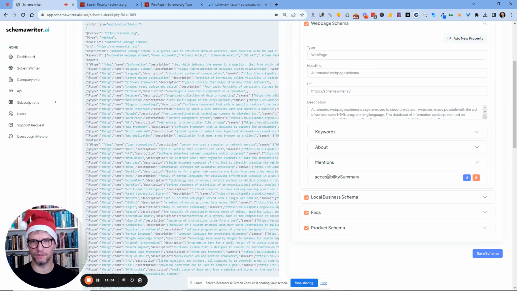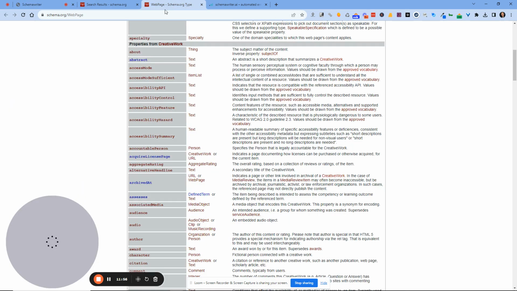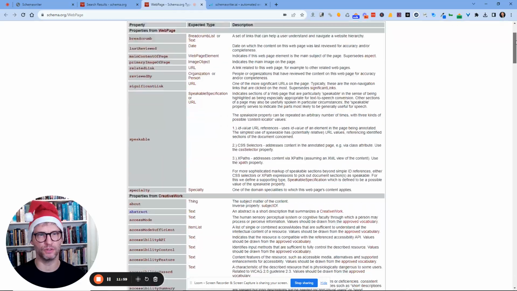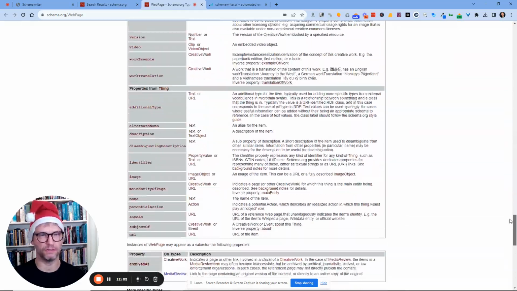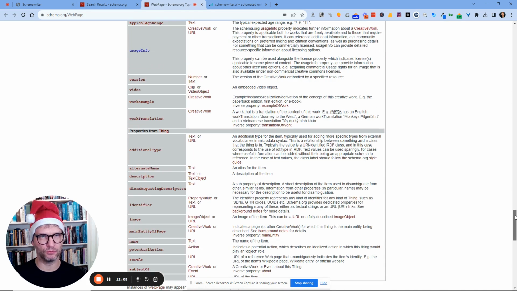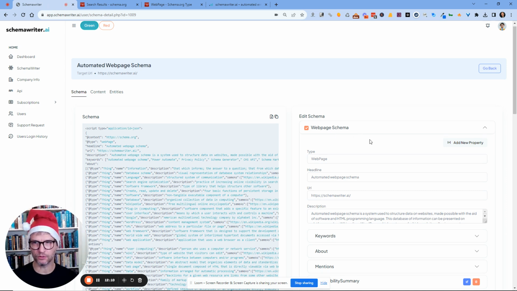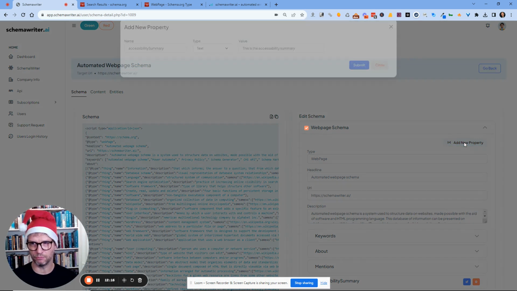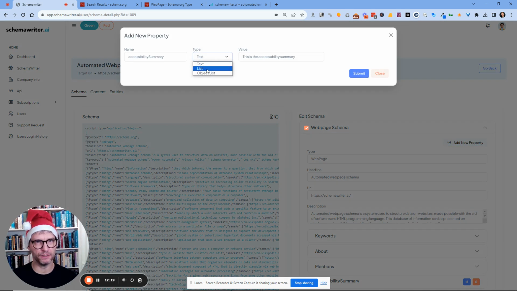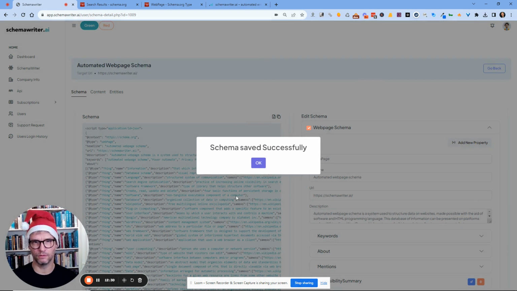So now I added the field, accessibility summary. You can see how many fields you have the opportunity to add to your web page schema. It's crazy. Of course, we are going to automate more of these fields, but we are never going to automate all of them. So if there is a field that is especially important for you, you can click this button, add new property, and you can determine the type. So if there's a list, 1, 2, 3, 4, and let me call it Jesper's test. Good.